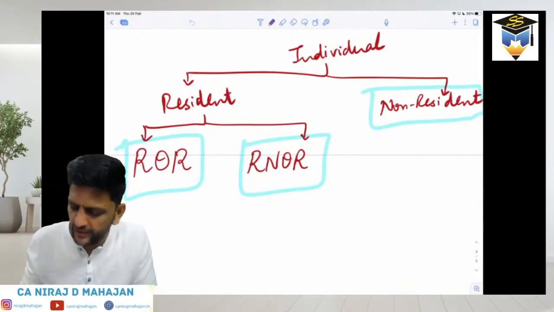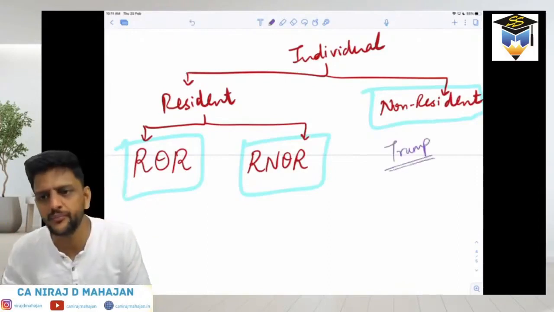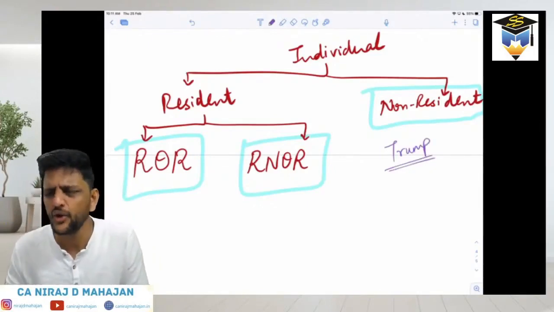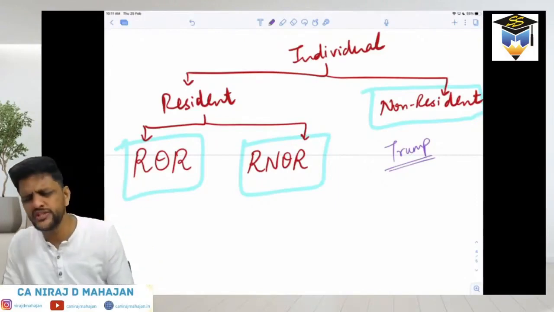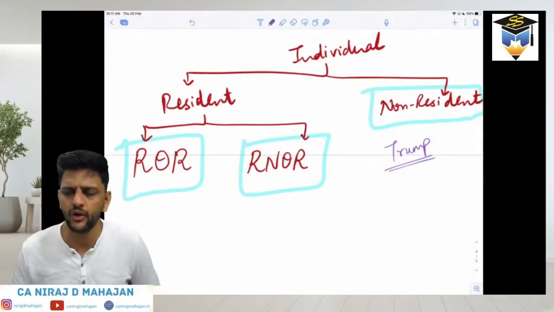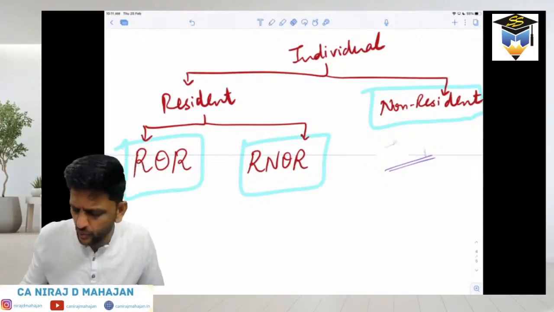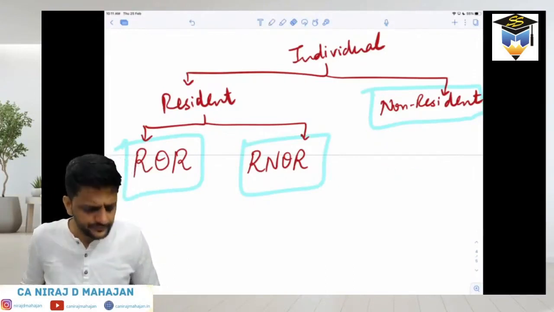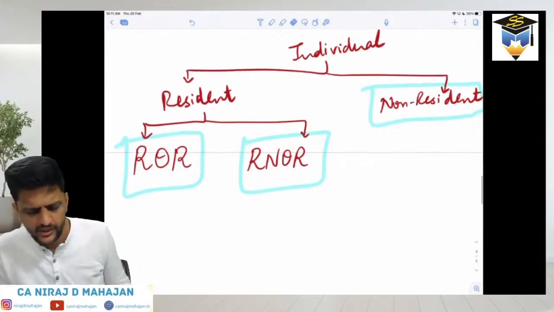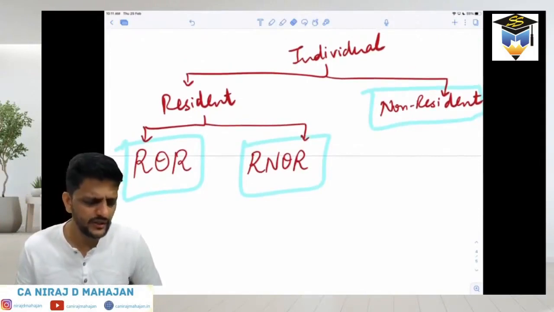Now for example, let us say Mr. Trump. He has not been in India for quite a long period of time. He is not an Indian citizen, there is no case about it, and he doesn't stay in India much. That is a different thing, that he is a president. But he is a non-resident. Will he pay taxes in India? A person who has never even come one single day to India and has no connection in India, will he pay taxes in India? No, he is a non-resident.